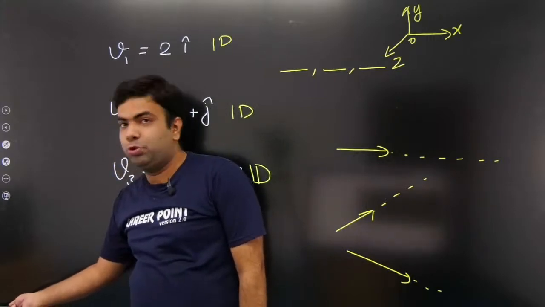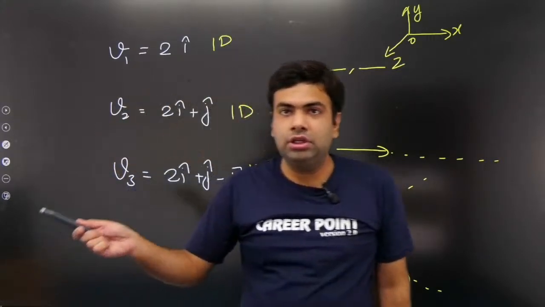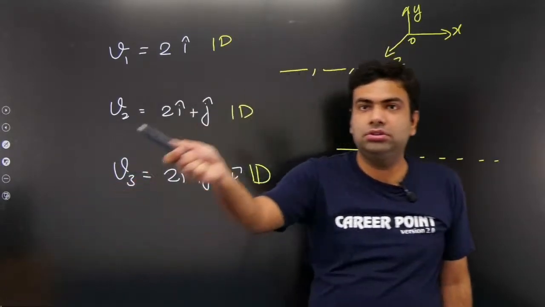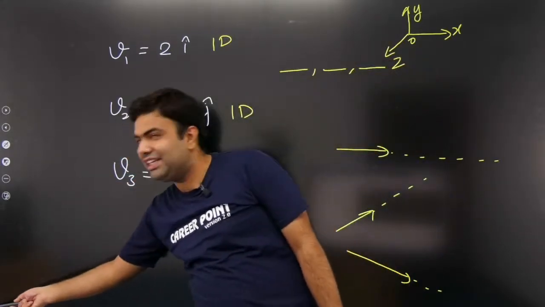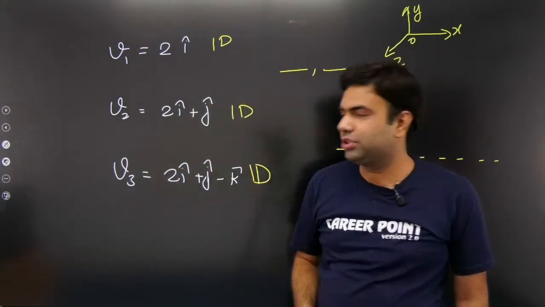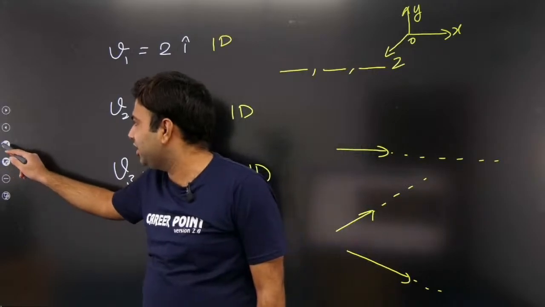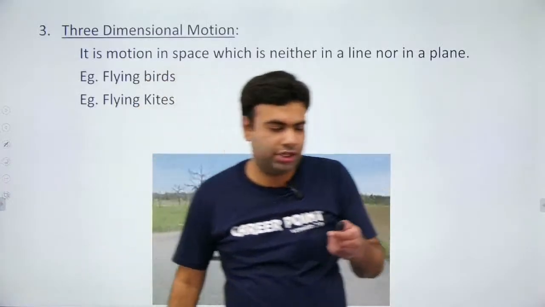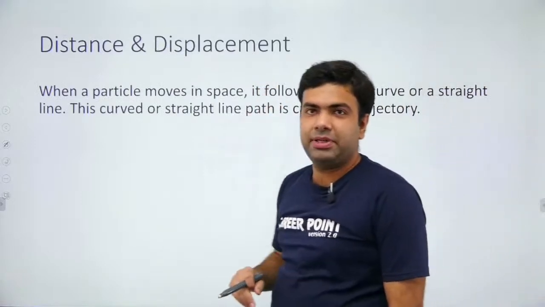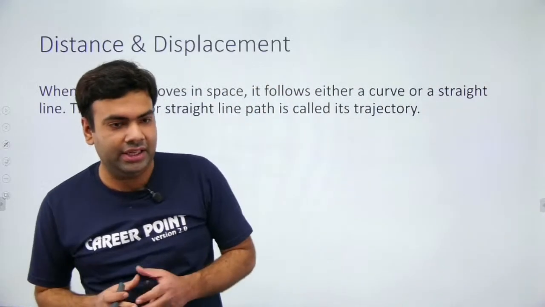Suppose a particle is going from this point in a straight line motion, then definitely this vector cannot be described by a single axis. So this motion will be straight line motion and it will be under the category of 1D motion. Now let us talk about distance and displacement, again an interesting topic.